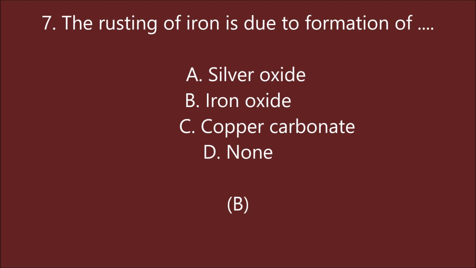The rusting of iron is due to formation of silver oxide, iron oxide, copper carbonate, none. B is the right answer, that means iron oxide. It is also called ferric oxide.